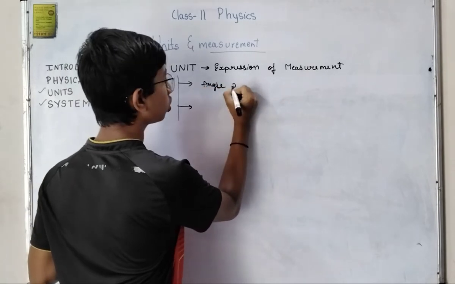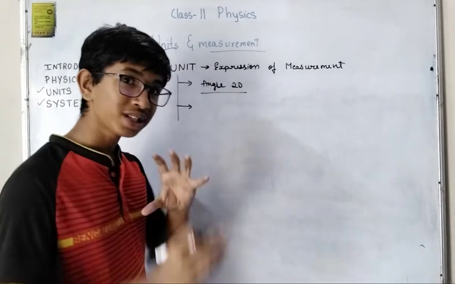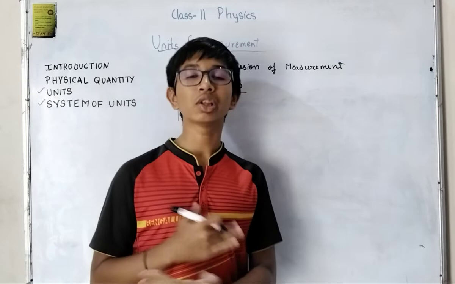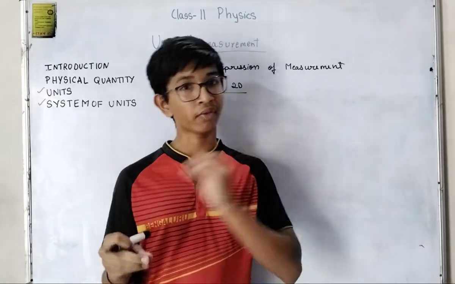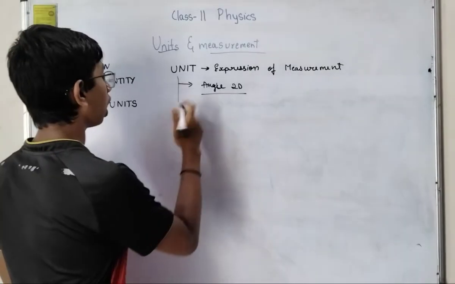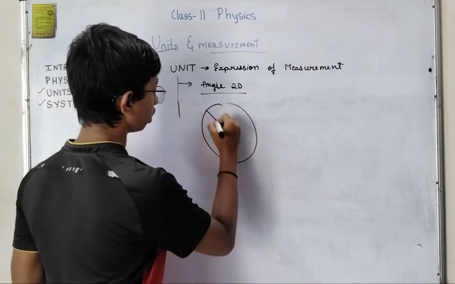Which angle? 2D. So this is normal. Degree, you'll say, is wrong. It's more than degree. After this, in 11th and 12th, you will not be using degree much. Everything will be in radians. Now, this is a circle, with a center.